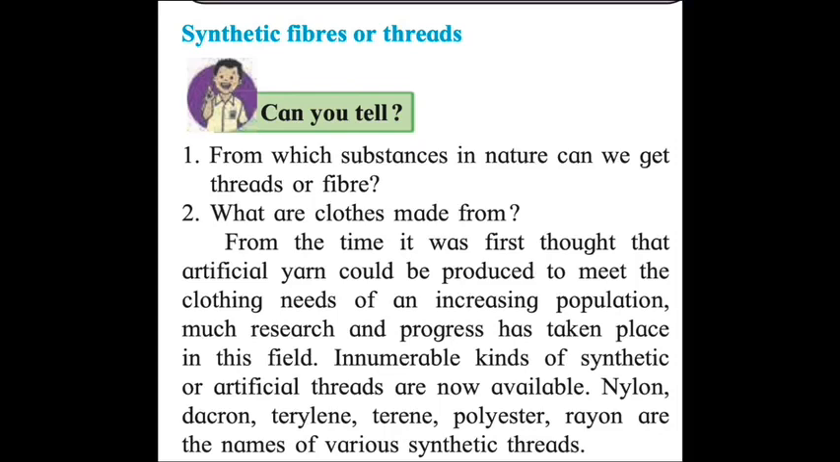Okay. Now synthetic fibers. From the time it was first thought that artificial fiber or thread could be produced to meet the clothing needs of the increasing population, many researches and progress have taken place in this field. Innumerable kinds of synthetic or artificial threads are now available. For example, nylon, dacron, terylene, terene, polyester, rayon are all the names of various synthetic threads. Synthetic thread means man-made threads.